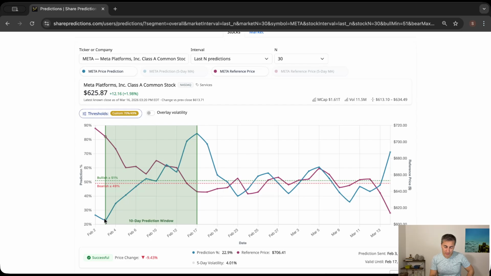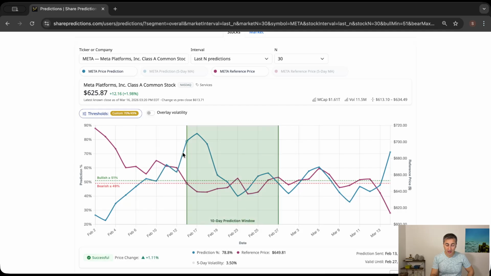We can say 23%. But after that day, the prediction started to turn to a bullish one, right? And we continue here. When we came to this point, which is the 17th of February, the prediction itself, all of a sudden, for the next 10 market days, was 84.2%, which is a strong bullish one.